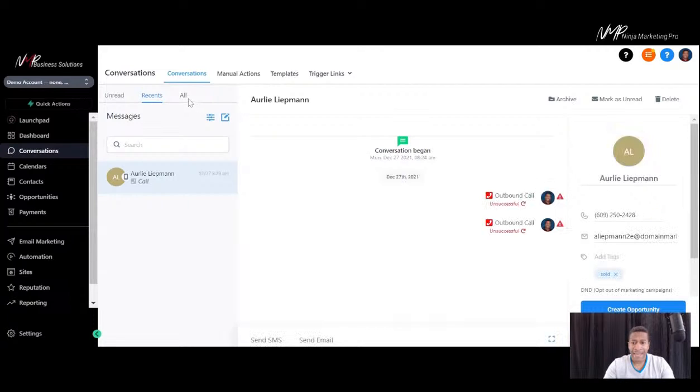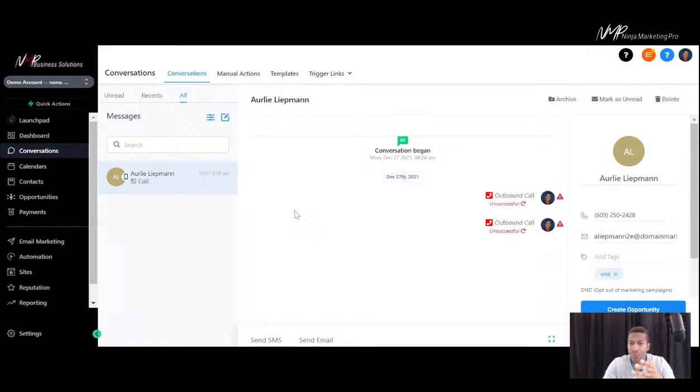All right. Next, we're going to go into the Conversations tab. With this tab here, you can communicate with your leads, your clients, your customers through one platform. So if you have someone coming in talking to you from email, the email tab will come here once you have an email address over here. For SMS, as long as you have an SMS phone number, you'll see the SMS shows up here.